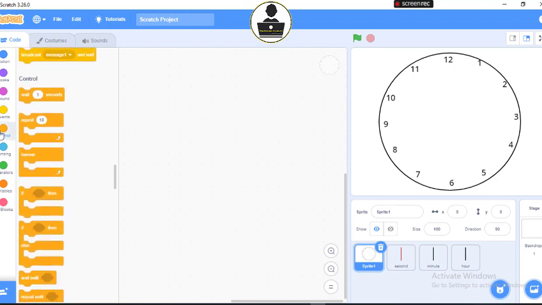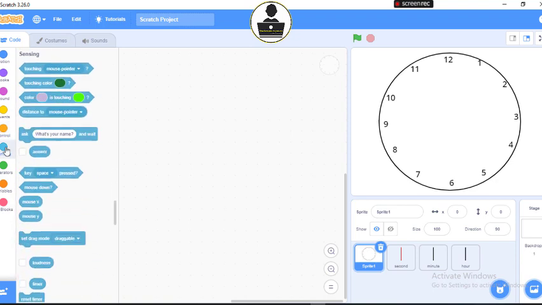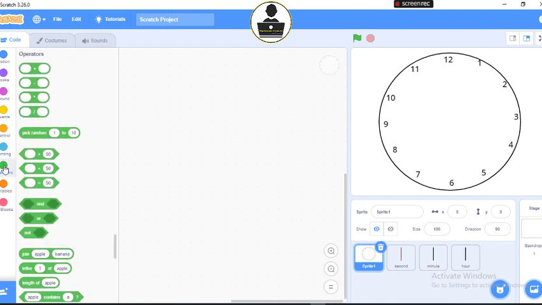Then your control talks about the looping effect, controlling how long an action is being done, if it's a repeated action or an action that will be performed forever, and how long it is being repeated. Then the sensing talks about feeling something and reacting to it, like if touching a mouse, then bend or change color. Then your operators is the mathematical aspect of your programming, where you do some maths. Then you have your variables.